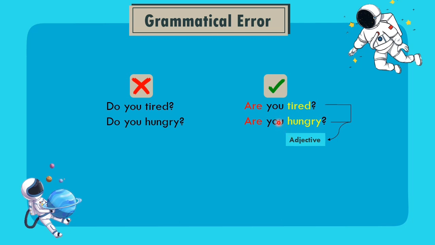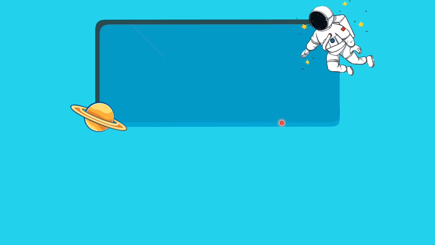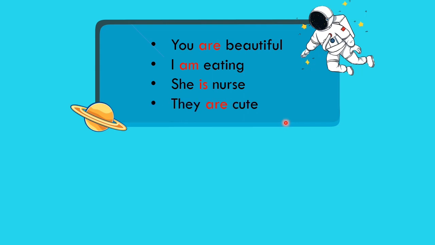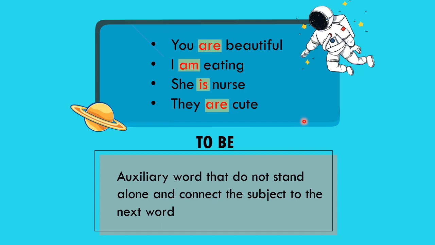Okay guys, let's start the material. Here I'm sure you've learned and are even familiar with the sentences "You are beautiful," "I'm eating," "She is a nurse," "They are cute." Now, the words in bold like am, is, are, this is what is called to be. So, what is to be? To be is an auxiliary word that does not stand alone and connects the subject to the next word.